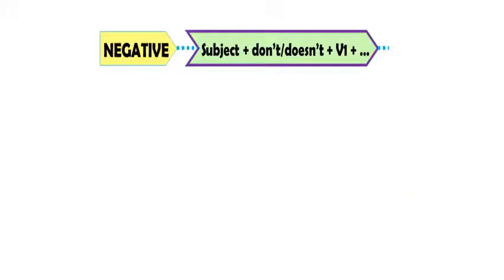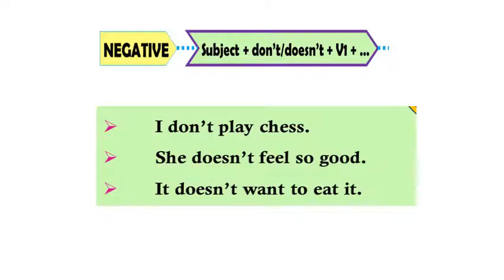In the negative form, we use subject plus don't or doesn't plus verb first form plus object and full stop. For example, I don't play chess. She doesn't feel so good. It doesn't want to eat.